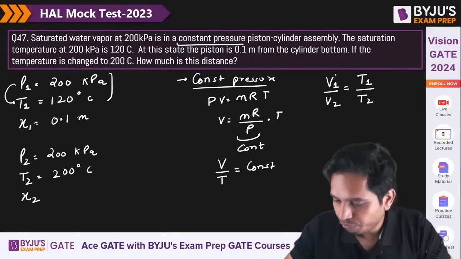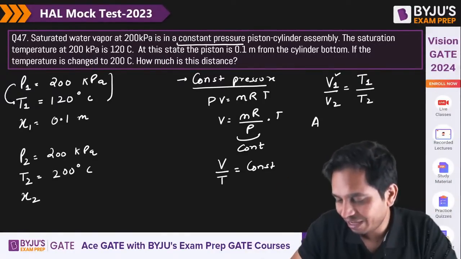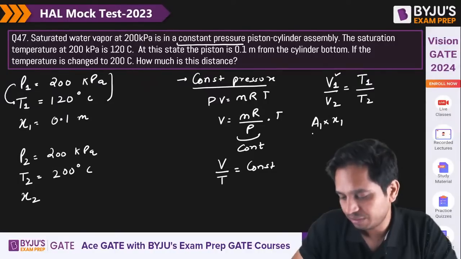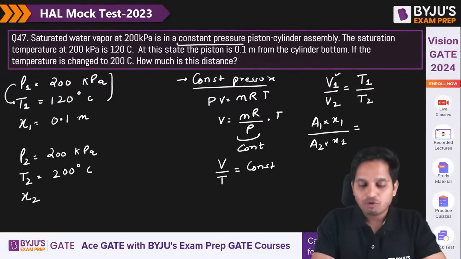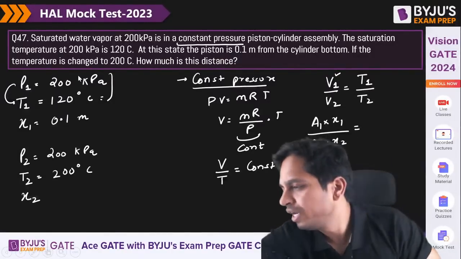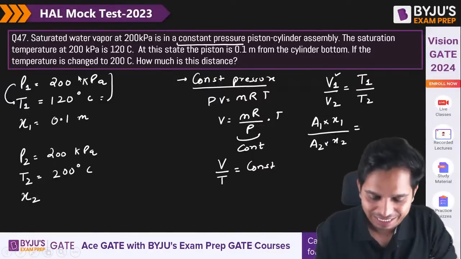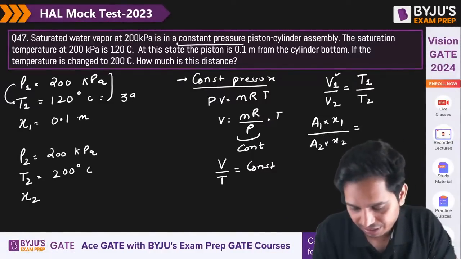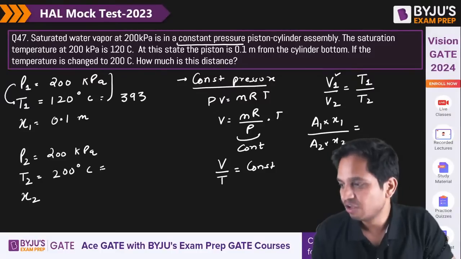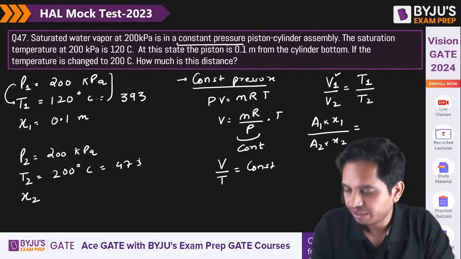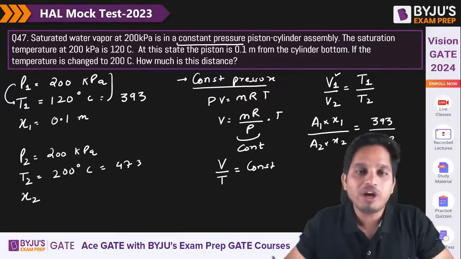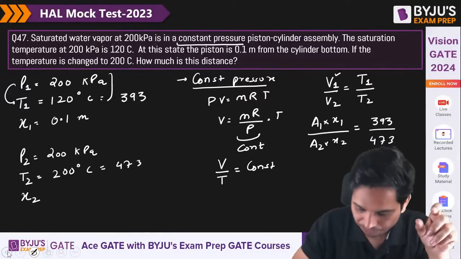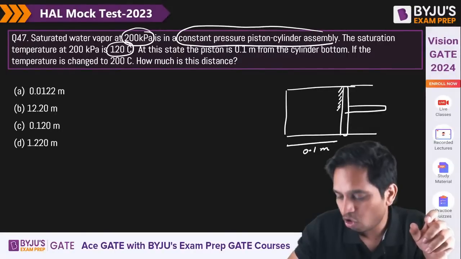Now what is left? V1 is area 1 into x1 and V2 is area 2 into x2. T1 and T2 are also known. T1 is 120 degrees Celsius, which is 393 K, and T2 is 473 K. So 393 by 473. Now the cross-sectional area of the piston is the same. You see, this area will remain the same; only the distance is changing.